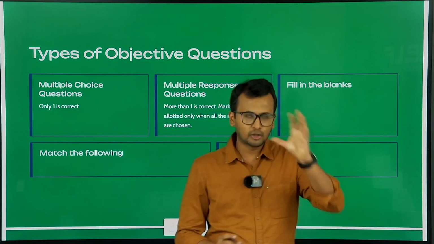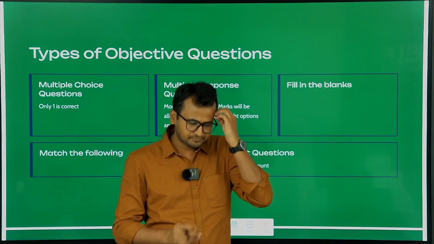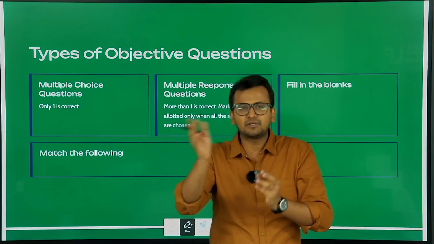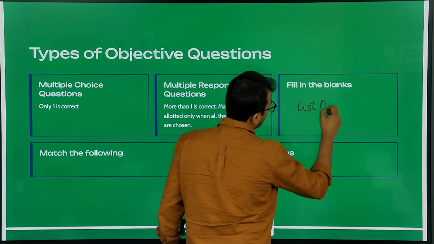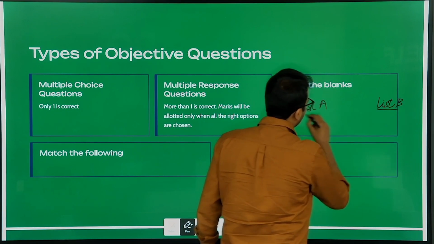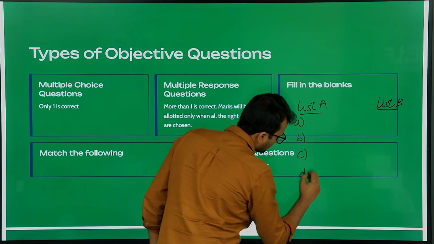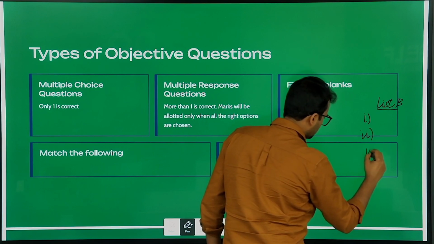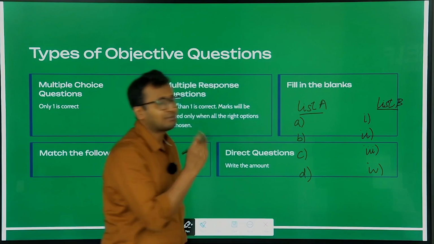You get two columns and you have to choose what all items from list A match from list B. If you remember, I'm just taking you back to school: there is a list A and a list B, and you have to match the items of list A with B. So let us suppose this is A, B, C, D, and over here it is 1, 2, 3 and 4.